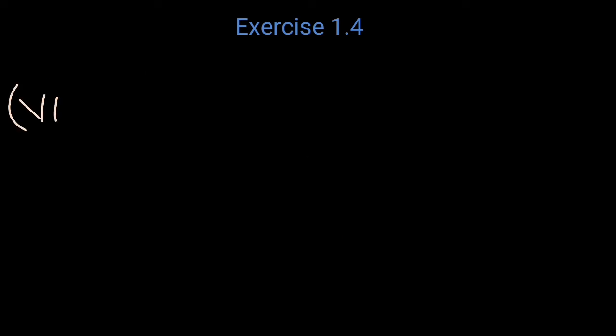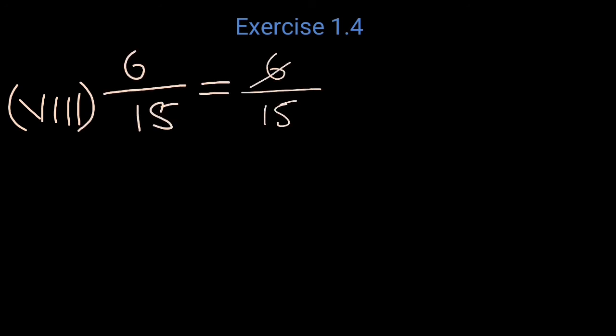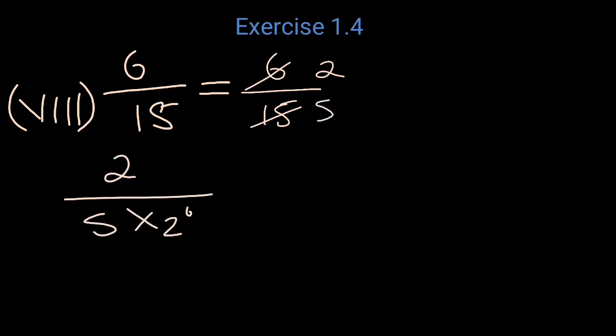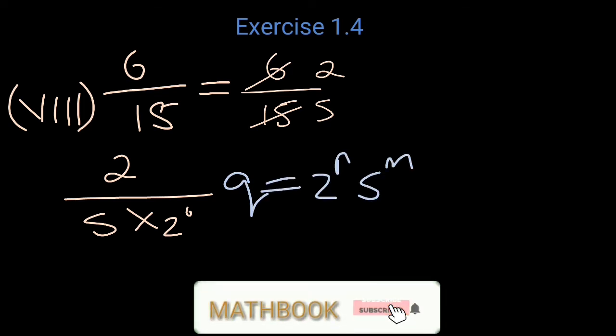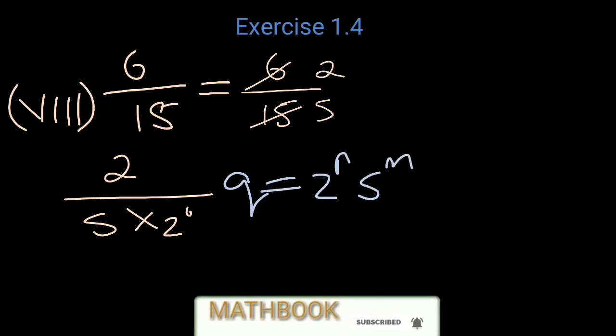Eighth one, 6 by 15. We can simplify it from here itself, 2 by 5. Here the 5 is in the form of 5 raised to m, into 2 raised to 0. We get q in the form of 2 raised to n and 5 raised to m.